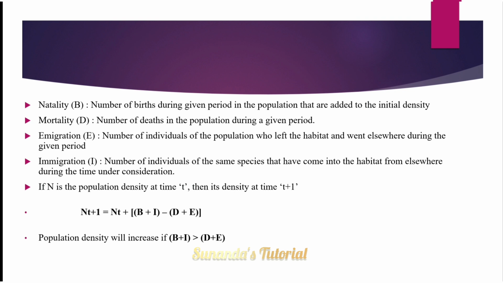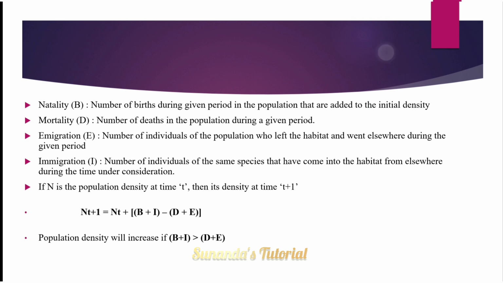Next, what is natality? Number of births during a given period in the population that are added to the initial density. Mortality, number of deaths of a population during a given period. Emigration means exit of some individuals or organisms from a population, and immigration means entry of some organisms into a population. Okay.